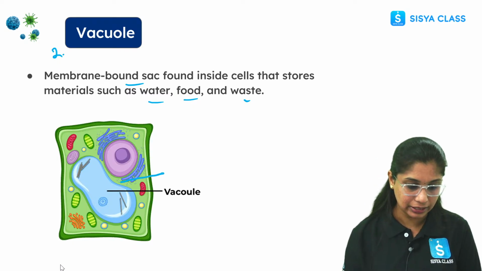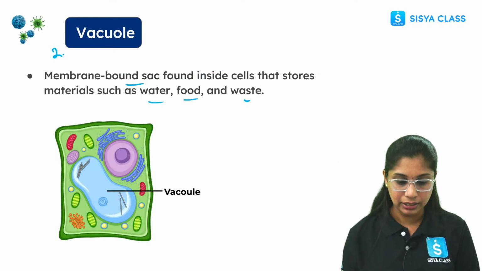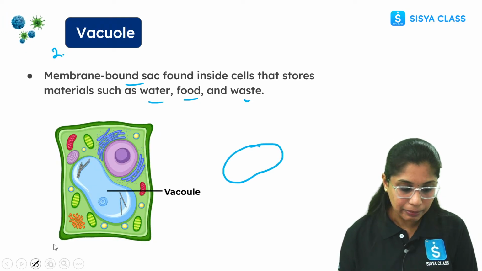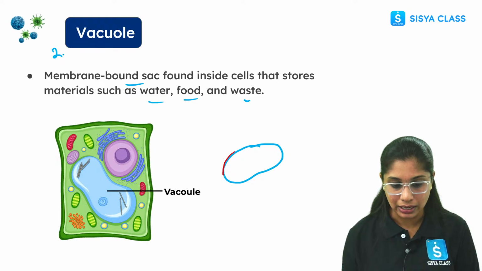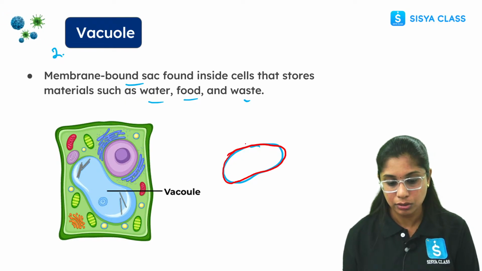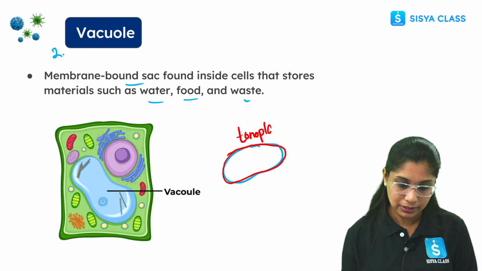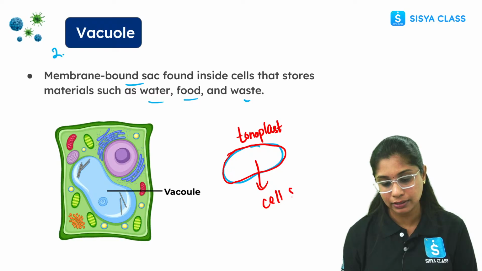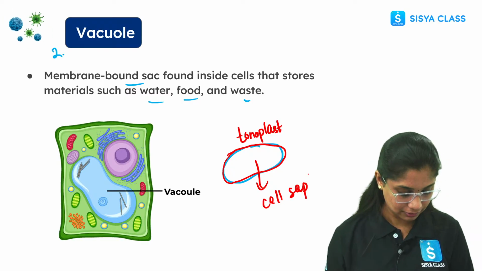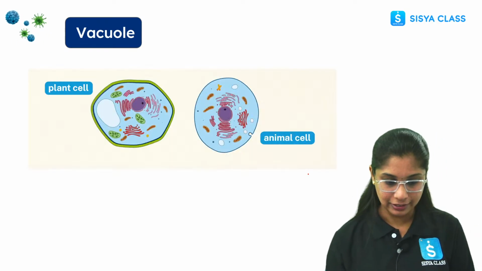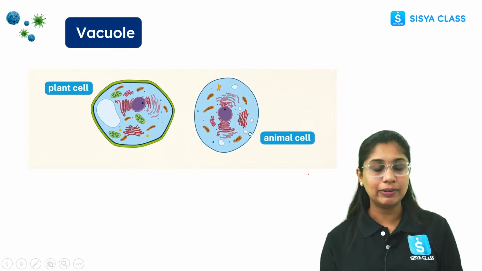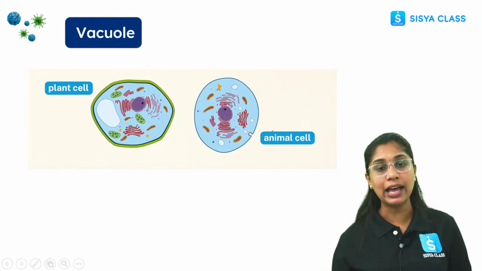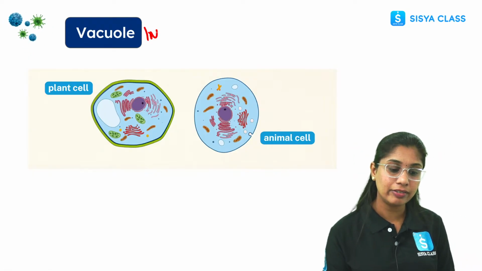I'm just zooming it out. This space is the vacuole. It is surrounded by a layer called the tonoplast. This layer is the tonoplast, a single layer. And the content which is present in the vacuole is the cell sap. Clear everyone? So here if you see, there is a difference between the vacuoles present in plants and those present in animals. Very important everyone.